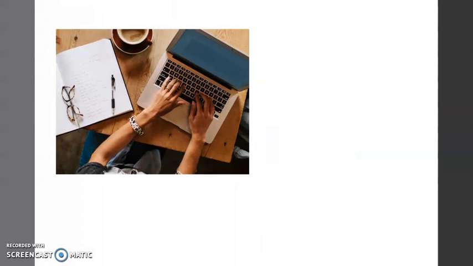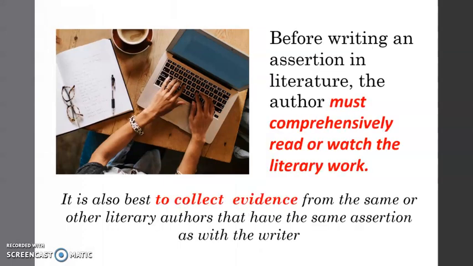Also, before writing an assertion in literature, the author must comprehensively read or watch the literary work first. He must take down the part he is for or he is opposed to, followed by his explanation of it. It is also best to collect evidence from the same or other literary authors that have the same assertion as the writer.